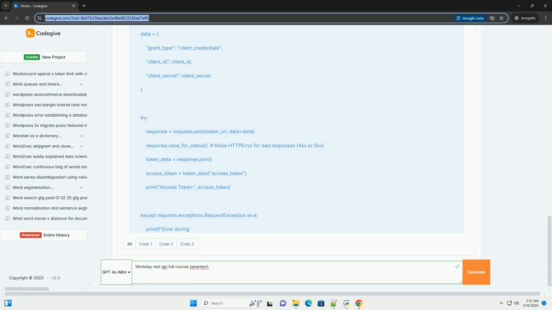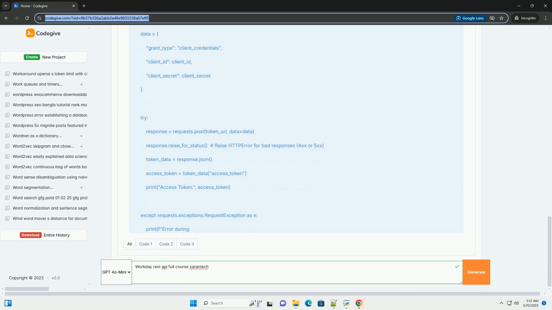Response headers. Metadata returned with the response, example content type. Response body. Data returned in the response, typically in JSON or XML.